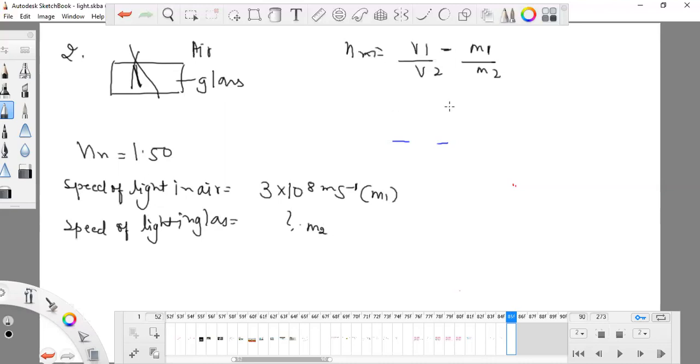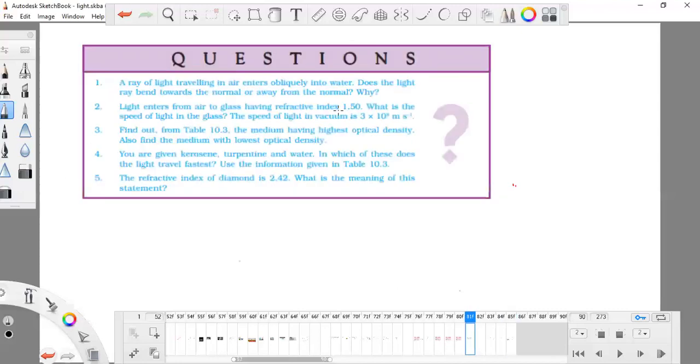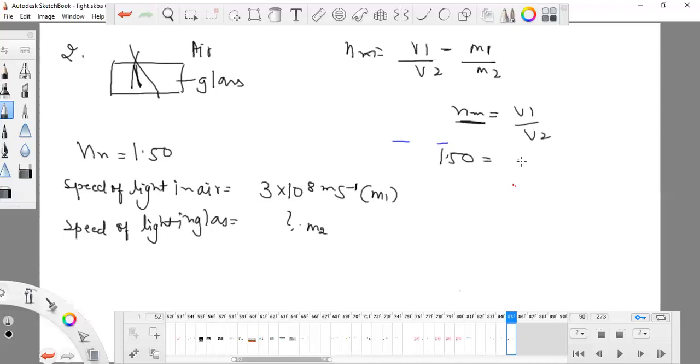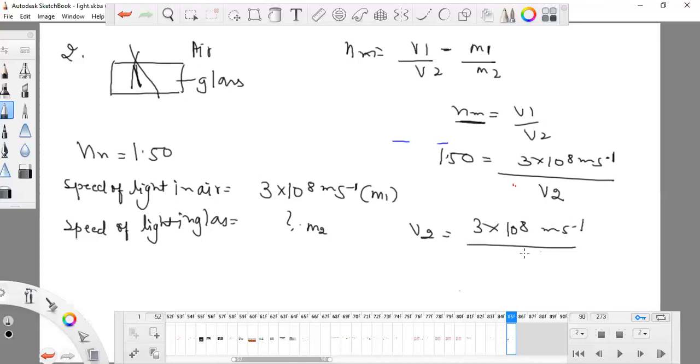So I have V1 upon V2 equal to Nm, the refractive index, which is provided in this question as 1.50. V1 is the velocity of light in meters per second, and I don't know V2. Just a simple numerical, you don't need to do so many things. V1 is 3 into 10 to the power 8 meter per second, and the refractive index is 1.50. Just solve with this and you will find the answer.